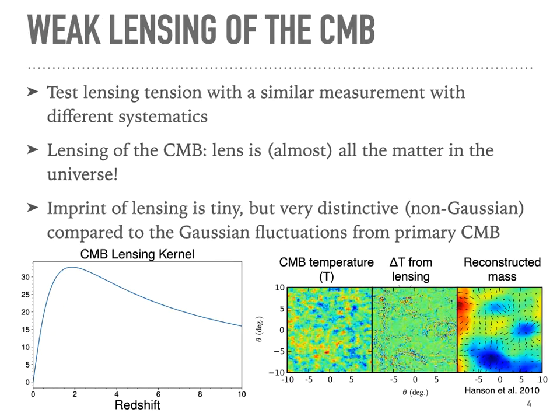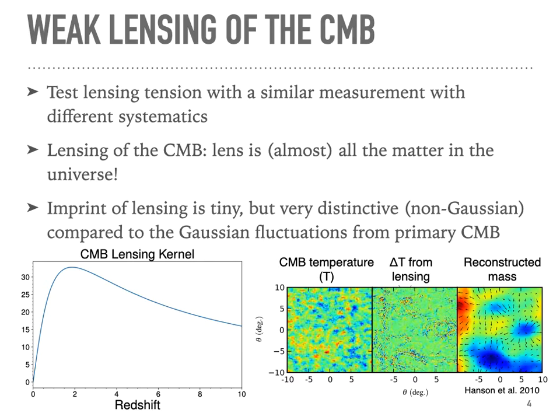So therefore, we wanted to test the lensing tension with a similar measurement with different systematics. And to do that, we used weak lensing of the CMB. Rather than using shearing of galaxy shapes, we're actually looking for lensing from distortions in the cosmic microwave background. And so the cool thing here is that the lens is almost all of the matter in the universe, so we can probe to significantly higher redshifts than with cosmic shear surveys. So on the bottom, I'm showing the CMB lensing kernel, which peaks at about redshift 2.